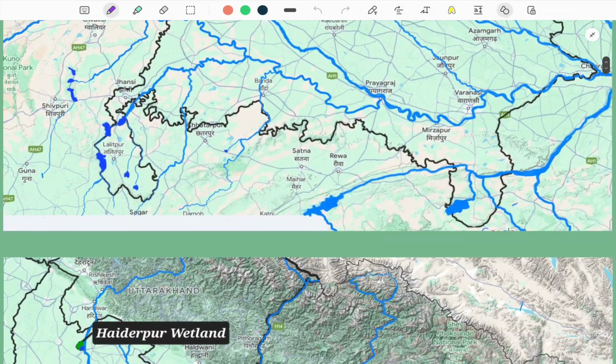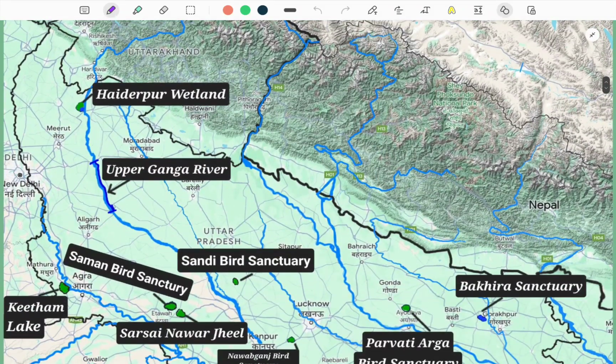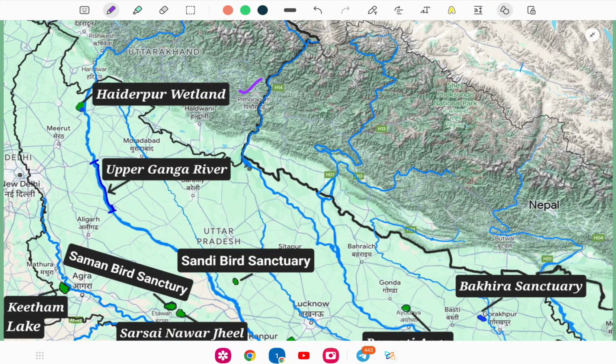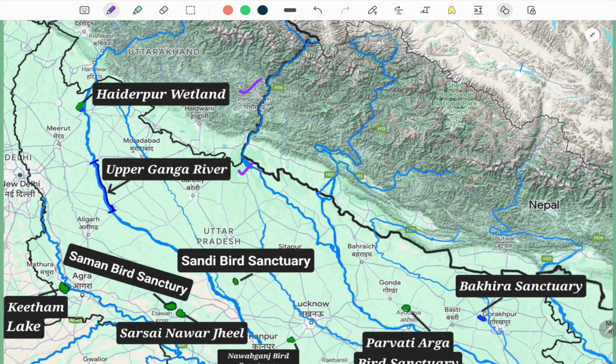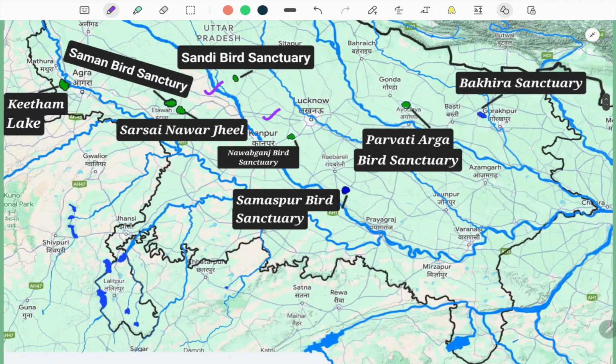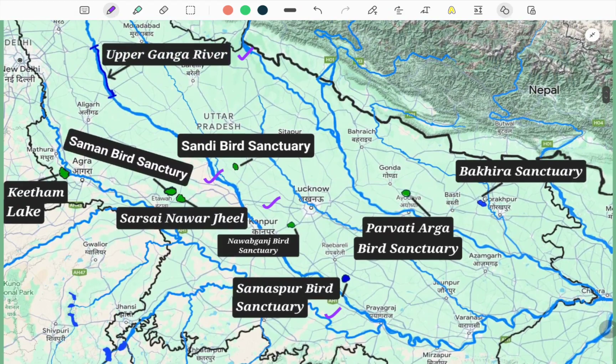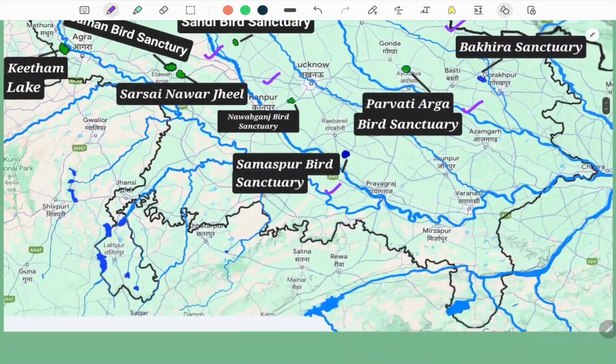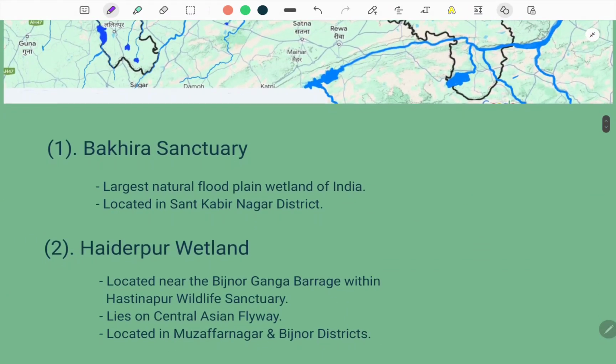So firstly we'll see the different Ramsar sites in UP. These are Haidarpur wetland, then there is your Upper Ganga river stretch, then Sandi bird sanctuary, then Saman bird sanctuary, then Keetham lake which is also known as Sursagar lake, then Sarsai Nawar Jheel, Nawabganj bird sanctuary whose name has been changed recently in 2015 or 2016 I think, then Samaspur bird sanctuary, then your Parvati Arga bird sanctuary, then your Bakhira sanctuary. So let's further proceed. Firstly, we'll see about these Ramsar sites bit by bit.